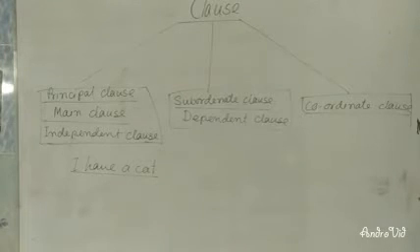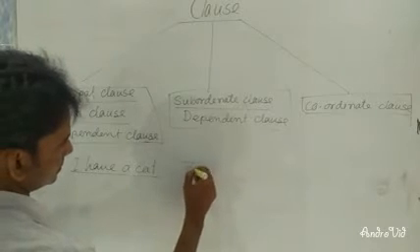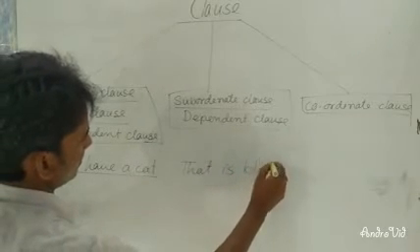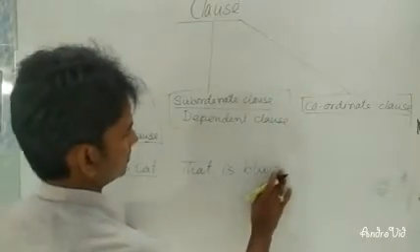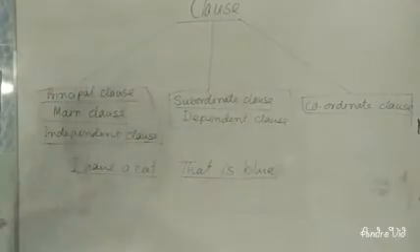It can express its meaning alone, so it is called principal clause. And if I write here "that is blue," it can't express its meaning.